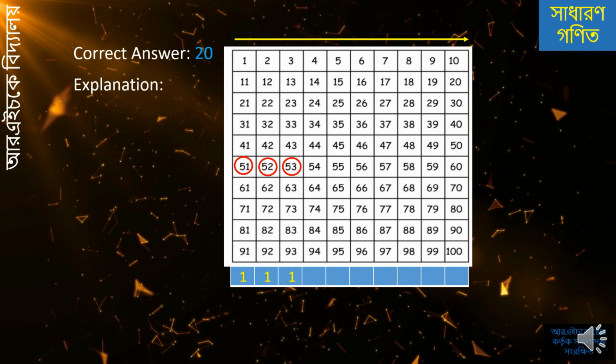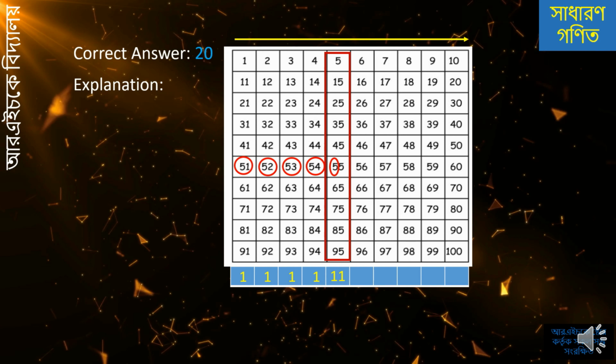In the fourth column, we have the number 54, and we have 1 5 there. In the 5th column, we can see there is 10 5s, and the number 55 has 1 extra 5. So in the 5th column, there are 11 5s.